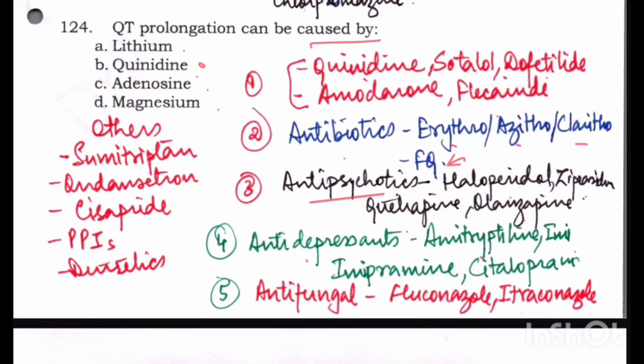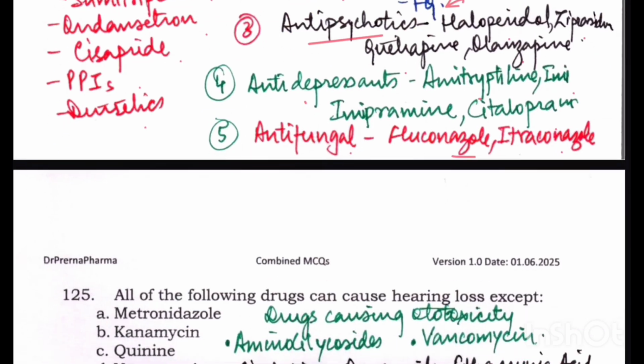Antidepressants like amitriptyline, imipramine, citalopram, antifungals like fluconazole, itraconazole cause it. Then other agents like sumatriptan, ondansetron, cisapride, proton pump inhibitors, diuretics. So all these drugs cause QT prolongation. Now the options that we are left with: lithium, quinidine, adenosine and magnesium. Among all, adenosine is the drug which is used in the treatment of PSVT. This is the drug which does not cause QT prolongation. The rest of the drugs all cause QT prolongation.